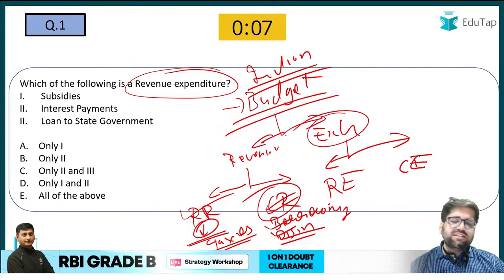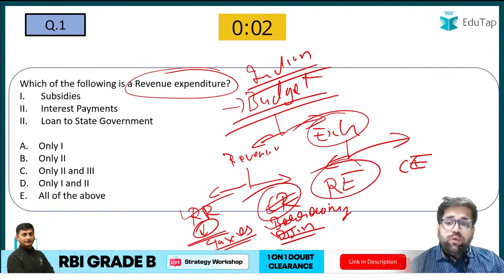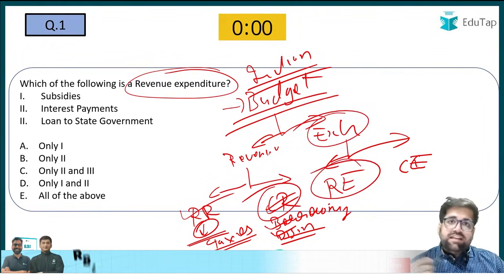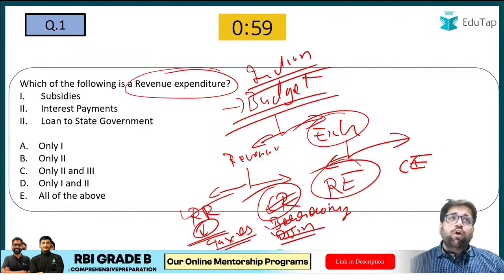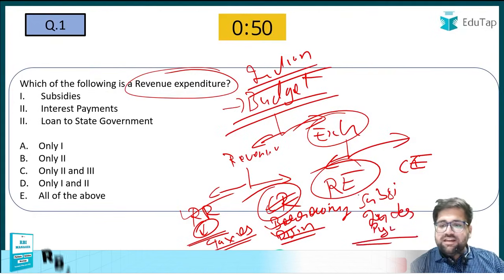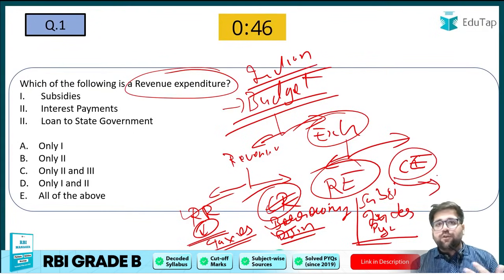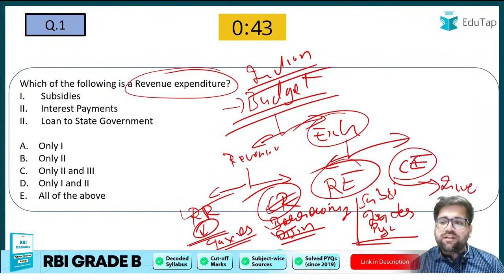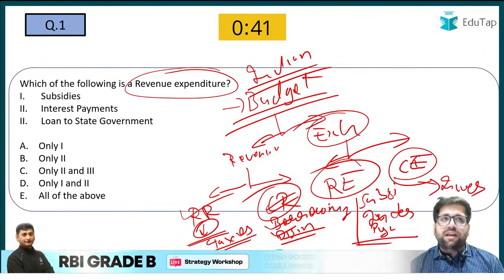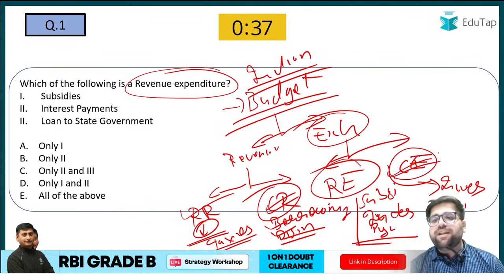Then we come to the expenditure side. The same theorem will apply. Revenue expenditure is expenditure which happens on a regular scale, like subsidies, or interest payment. So these are different types of revenue expenditure. And when it comes to capital expenditure, you can see different types of investments which the government makes in highways or building big infrastructure projects. These are examples of capital expenditure.